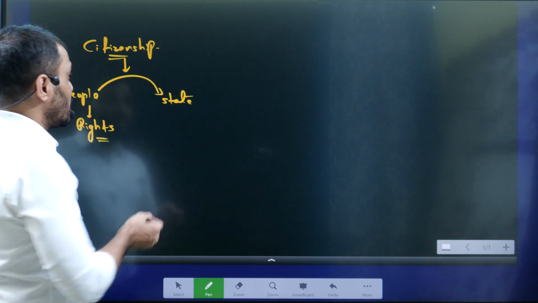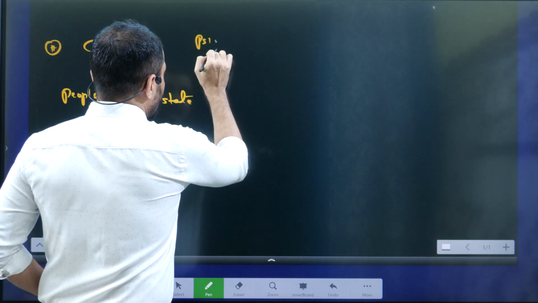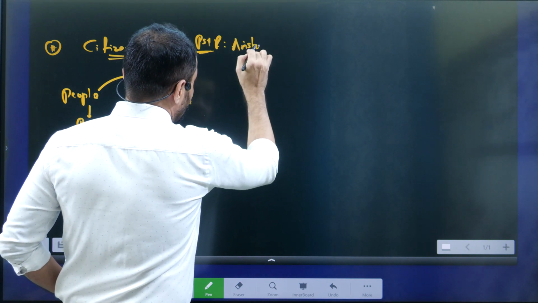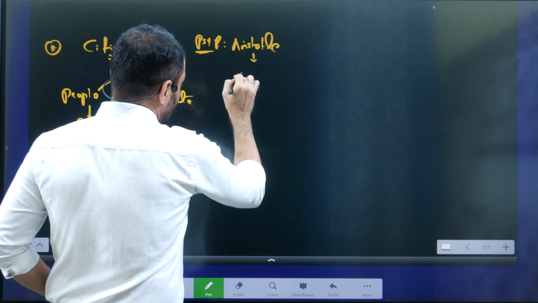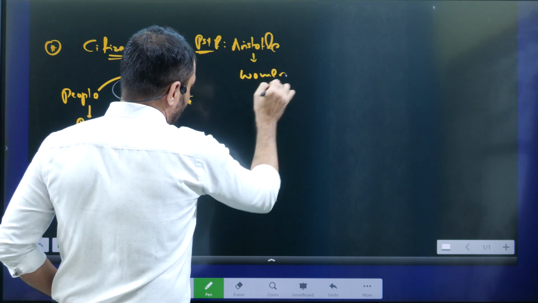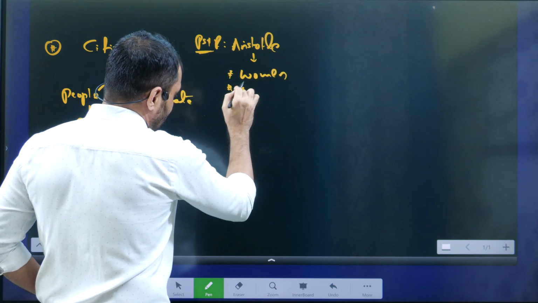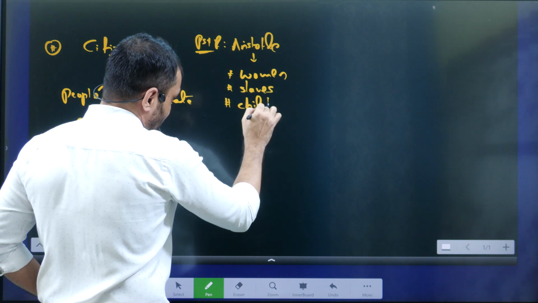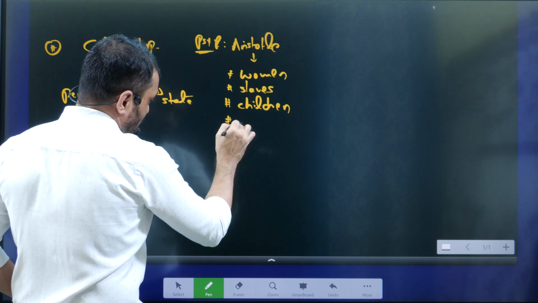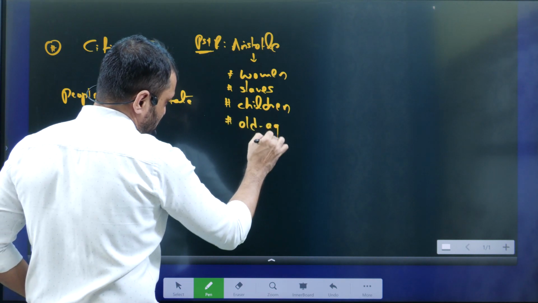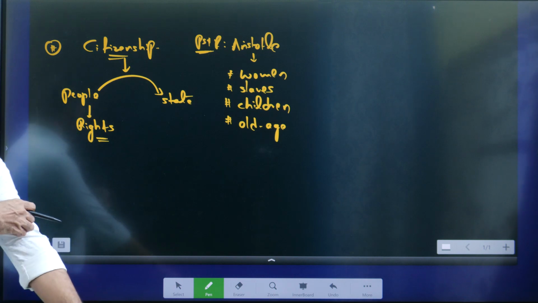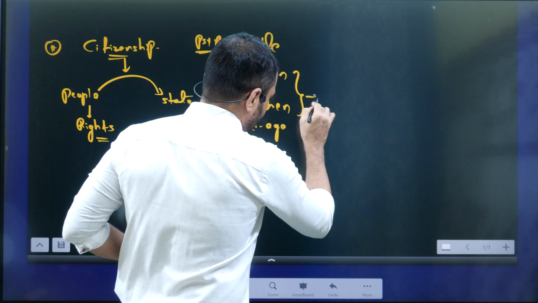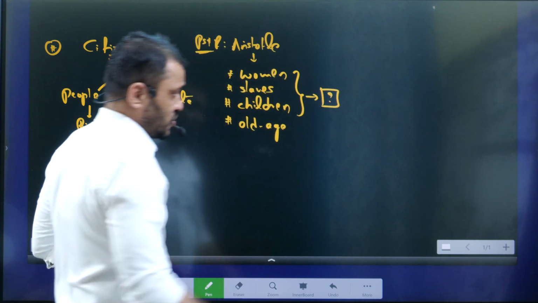Some constitutional rights, some political rights, certain kinds of rights will also be given through citizenship. You know, students, if you are a PSIR optional student, you know that Aristotle denied citizenship to women, slaves, children and old age people also. All these people were denied citizenship. This is how you can interconnect the concepts. Do you know why they were denied citizenship? If you know the reason, tell me why.